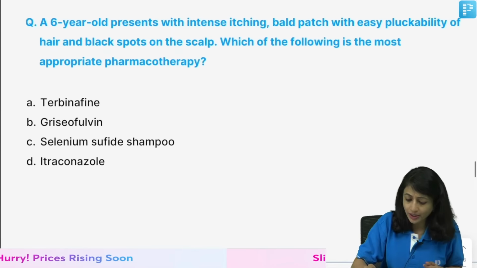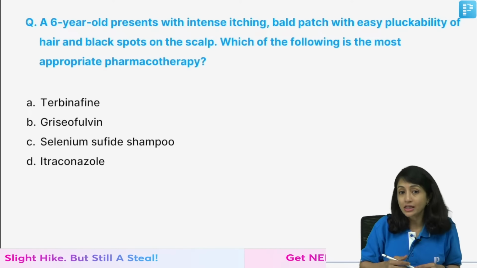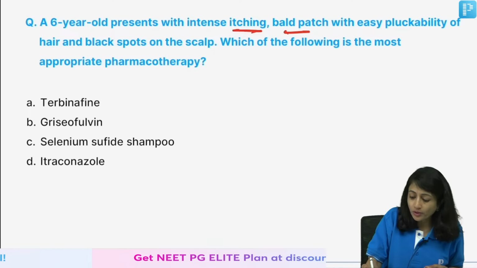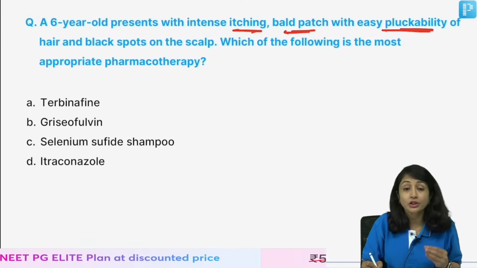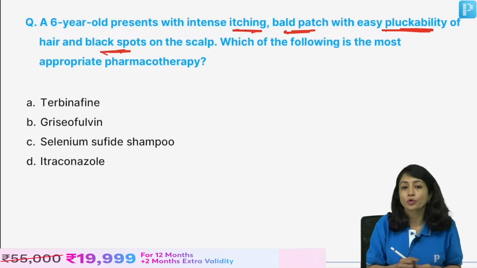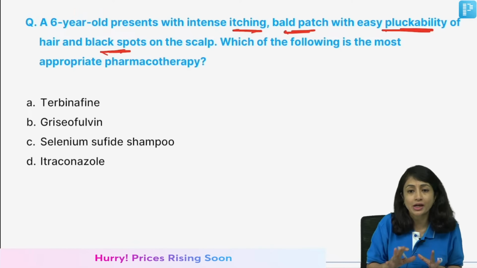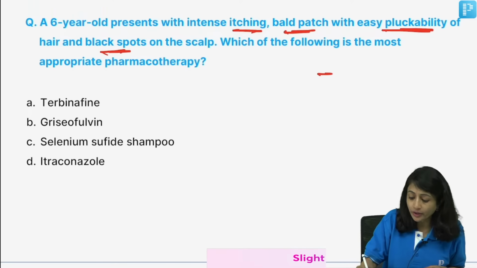Moving on to the next important question. A 6-year-old presents with intense itching, bald patch with easy pluckability of hairs with black spots on the scalp. Which is the most appropriate pharmacotherapy that you will use here? Now, looking at the options, I don't think there is any confusion on the diagnosis here.